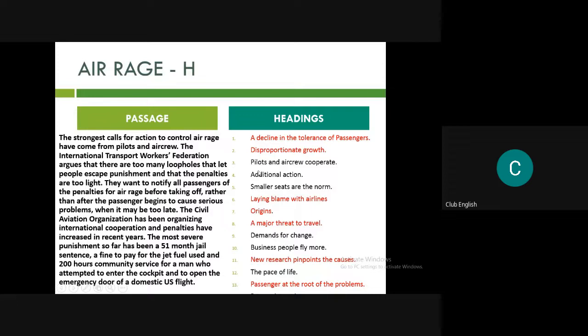So now why and how we'll be seeing. First of all, third, no, it cannot be there. Additional action, no, it cannot be there. Smaller seats, no. Demand for change, it can be there. Business people, no. Pace of life, no. So that's why the probability also leads to demand for change as the perfect answer. Now let's move on.